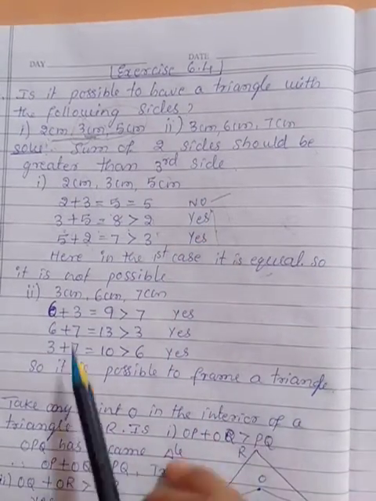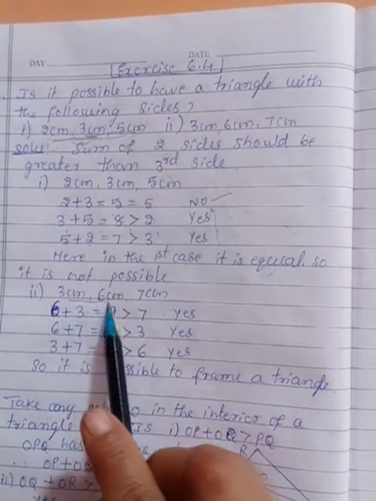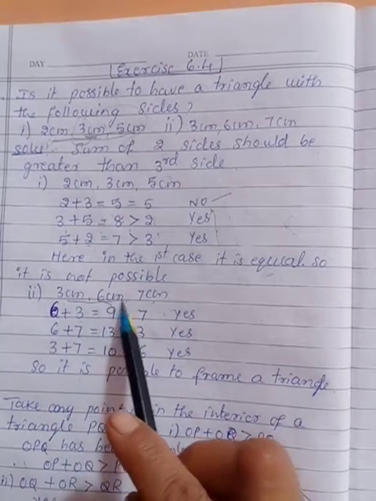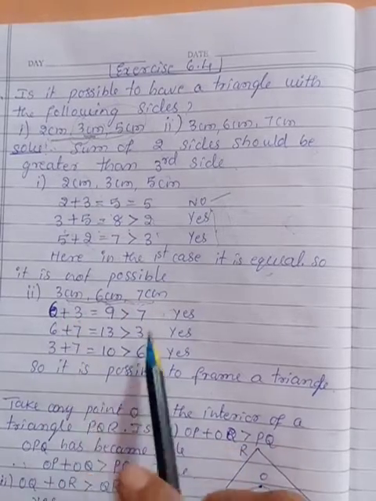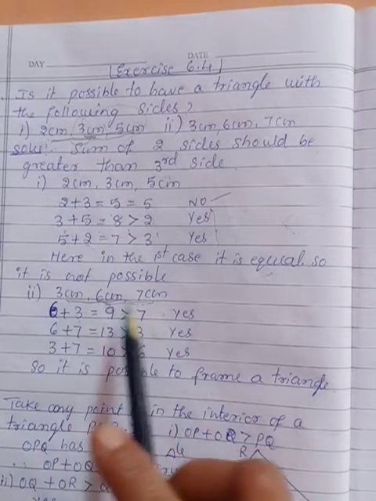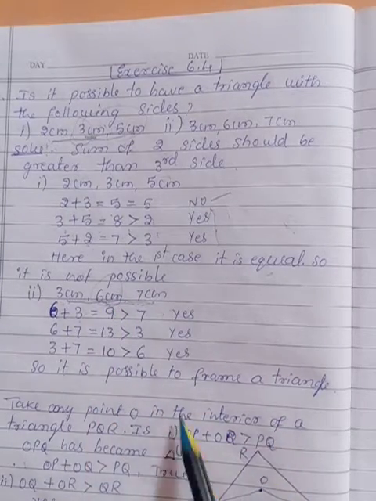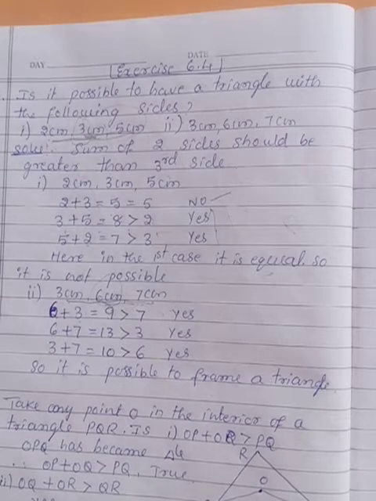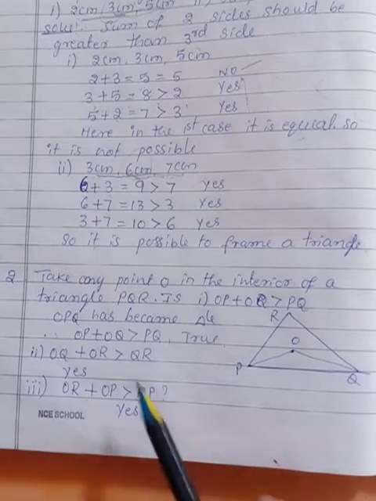Now let us go with the second one: 3, 6, 7. Starting with these two, 3 plus 6 is 9, which is greater than 7. Next, these two you take, 6 and 7: 13, which is greater than 3. Next, first and last you take, 3 and 7: 10, which is greater than the middle. So, all are satisfying the condition. So, it forms a triangle. Okay. Next, we will move to the second problem.